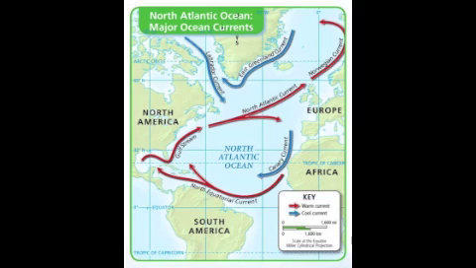For example, in the Atlantic Ocean, the Gulf Stream, a warm current, travels northeast from the tropics. The Gulf Stream and the North Atlantic Current carry warm water all the way to Western Europe. That warm water helps give Western Europe a much milder climate than other regions at the same latitude.